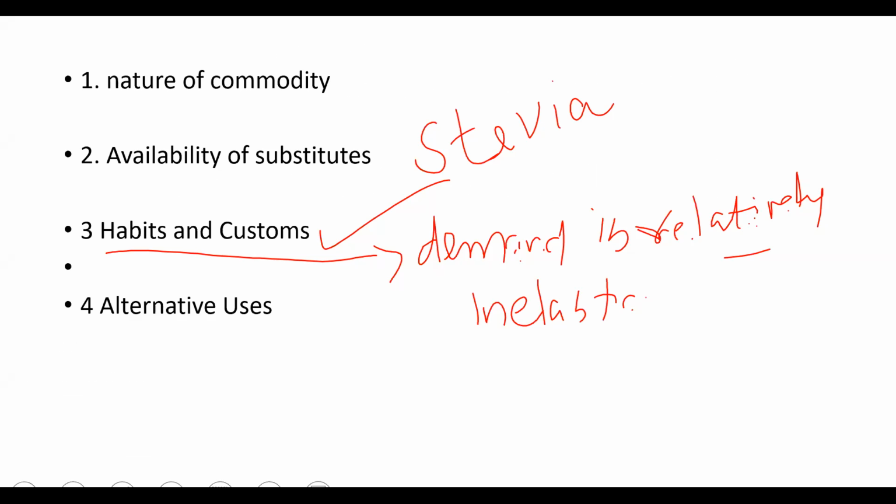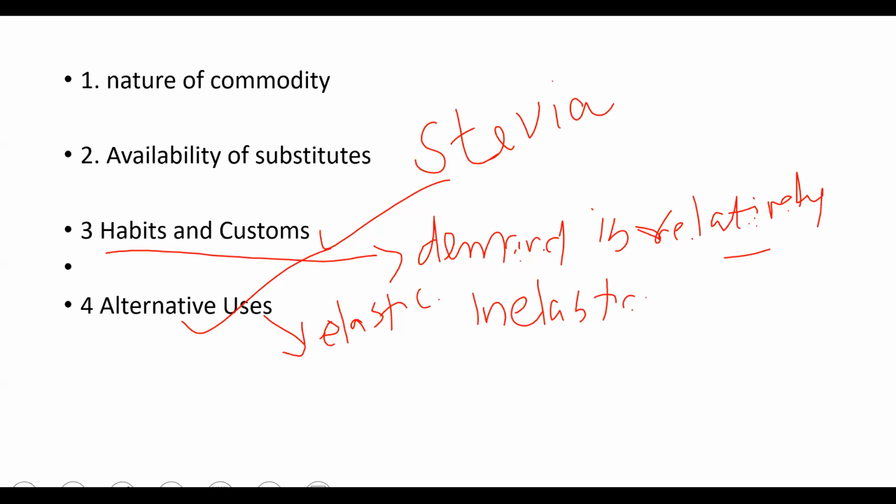Alternative uses. What do you mean by alternative uses? There are many products which are having alternative uses.